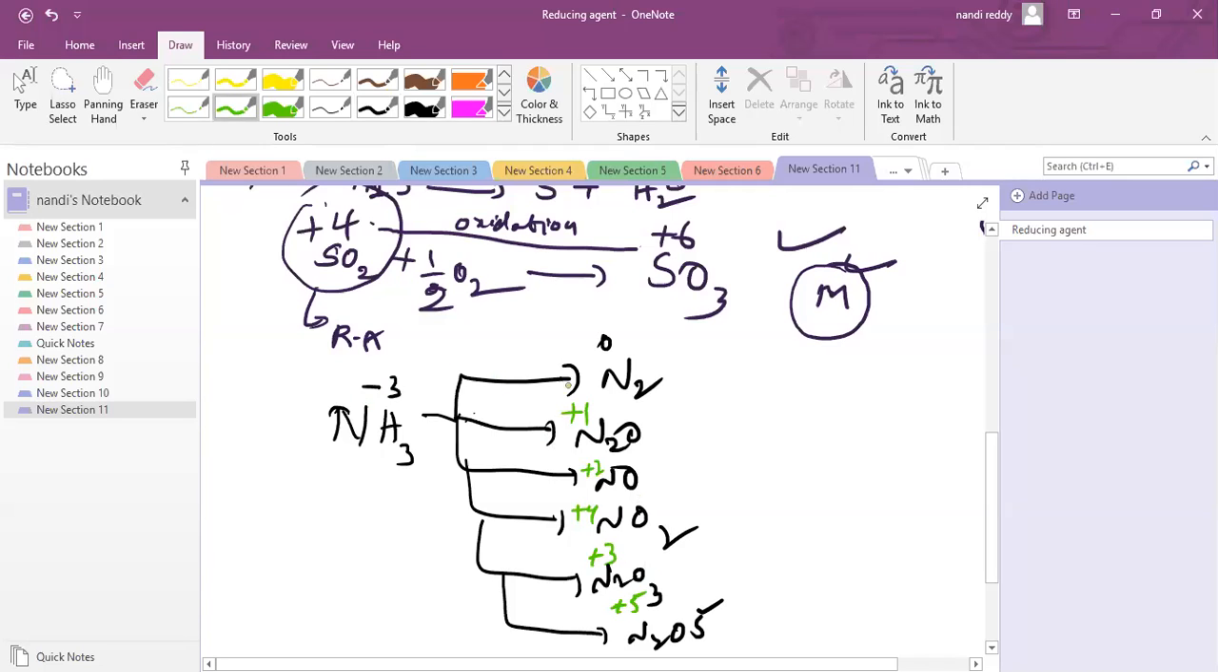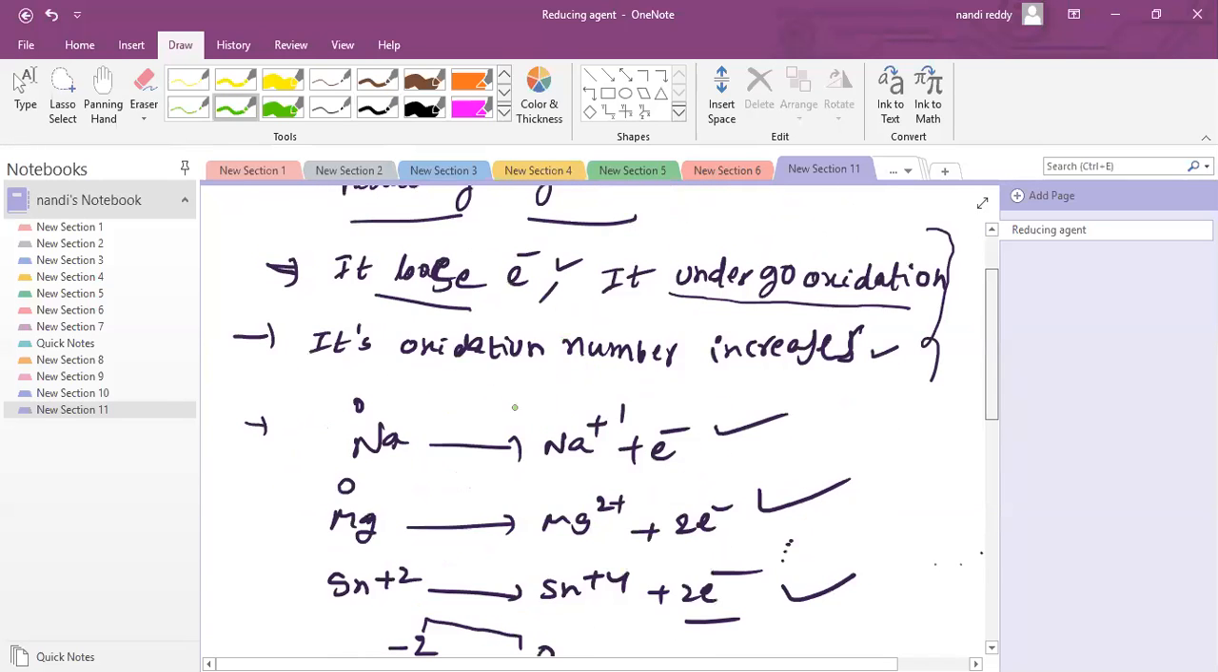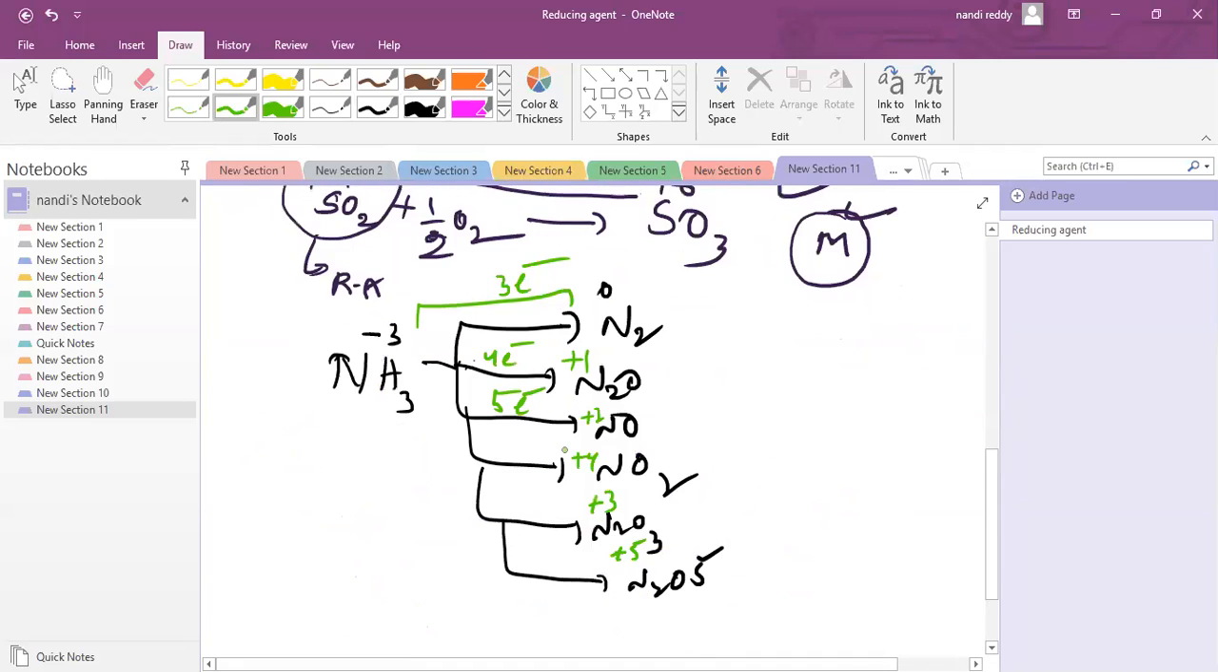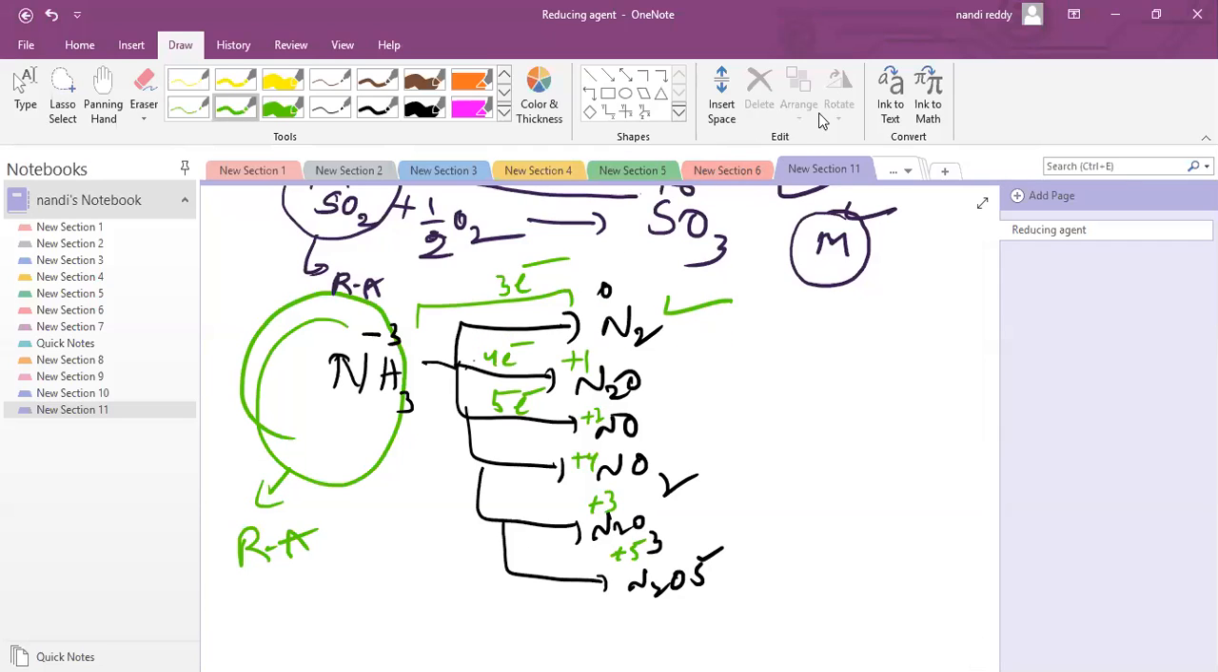So loss of electrons from -3 to 0: how many electrons were lost? 3 electrons. In this case, 4 electrons were lost, and here 5 electrons. Loss of electrons, or increase in oxidation number, is called a reducing agent. So whatever it converts into, NH3 acts as a reducing agent. Clear?